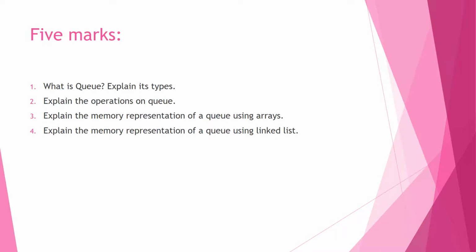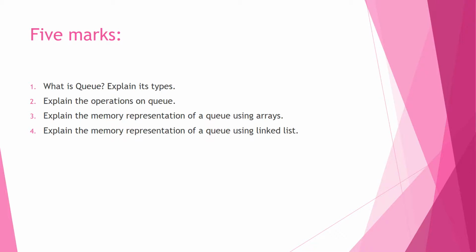In today's assignment, we have only 5-mark questions. Question number 1: What is queues? Explain its types. Second question: Explain the operations on queues. Third question: Explain the memory representation of a queue using arrays. Fourth question: Explain the memory representation of a queue using linked lists.